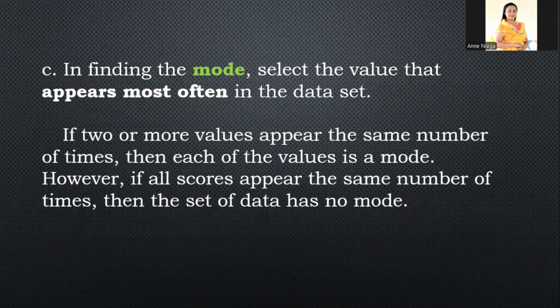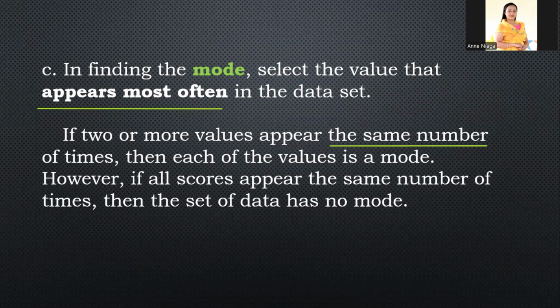Okay, so in finding the mode, select the mode that appears most often in the data set. Okay, pipiliin natin yung value na kadalasan mas marami siya doon sa isang data set. If two or more values appear the same number of times, so kung dalawa or higit pa ang values na same lang ang kanyang example, nagdadalawa sila, then each of the values is a mode, no?